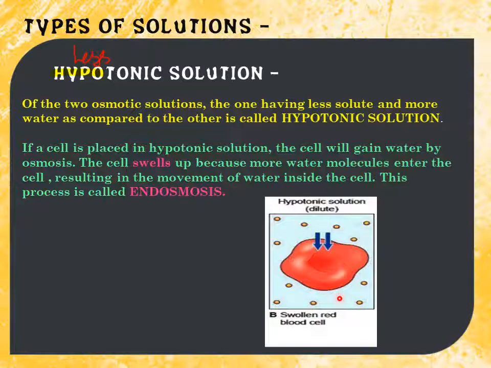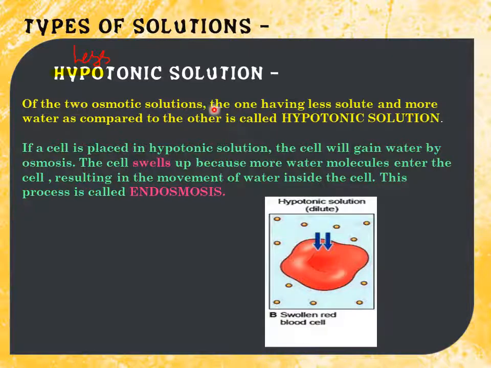So this is the cell, and in this beaker there is a solution, and in that solution the solute particles are less. If solute particles are less here, it means solute particles will be more inside the cell. When we say that solute particles are less or more, we are comparing with the cell.